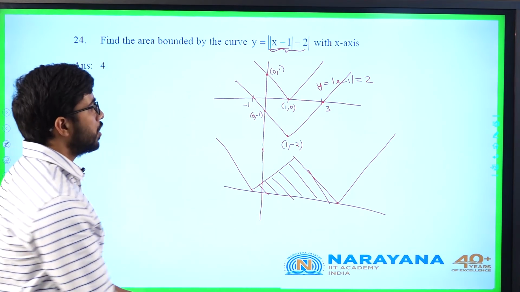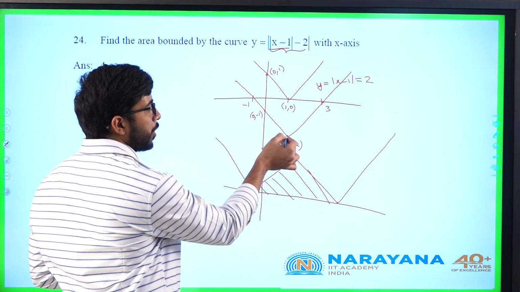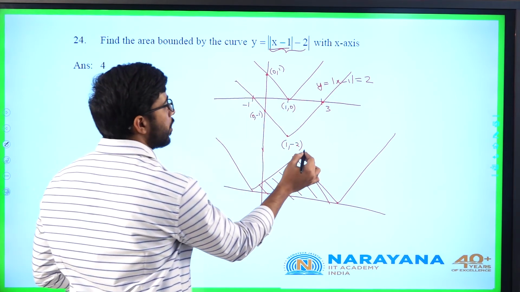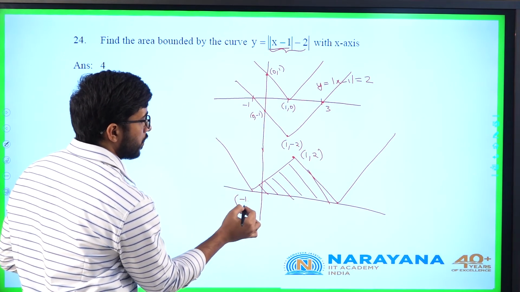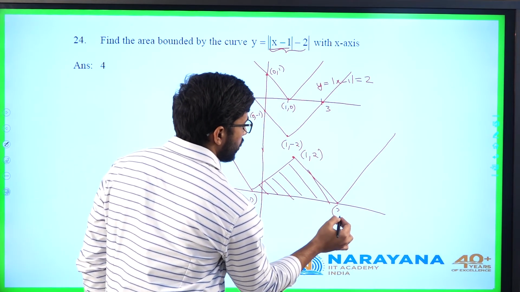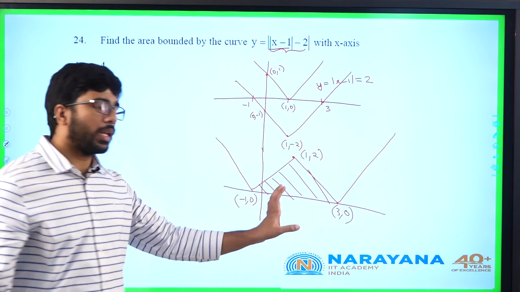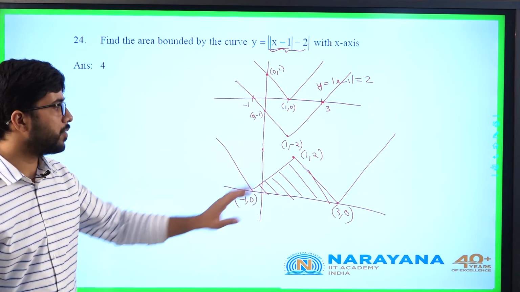Triangle area. So, what will this point be? If I am taking the image of 1 comma minus 2, what will it be? 1 comma 2. And this point is minus 1 comma 0 and this is 3 comma 0. So, what is the area of the triangle? We do not need any integration in this one.